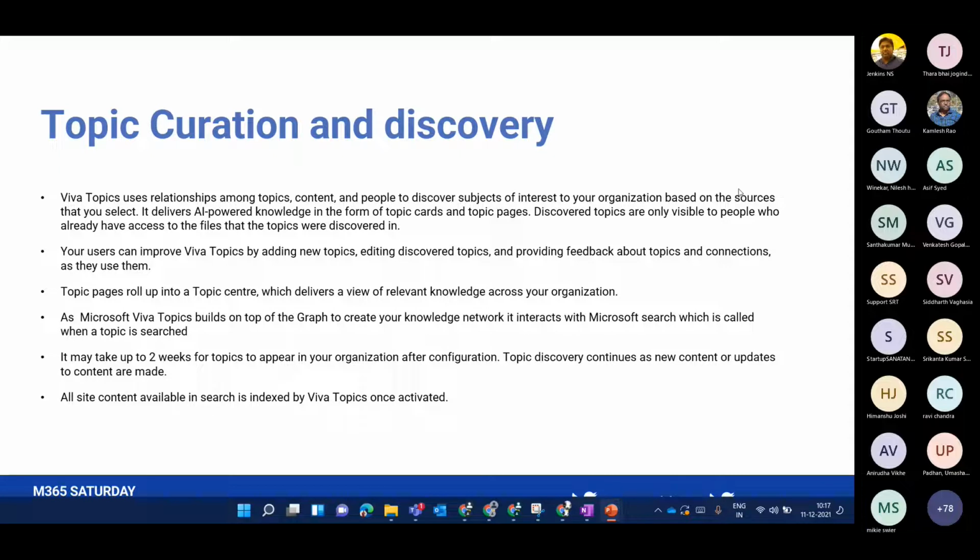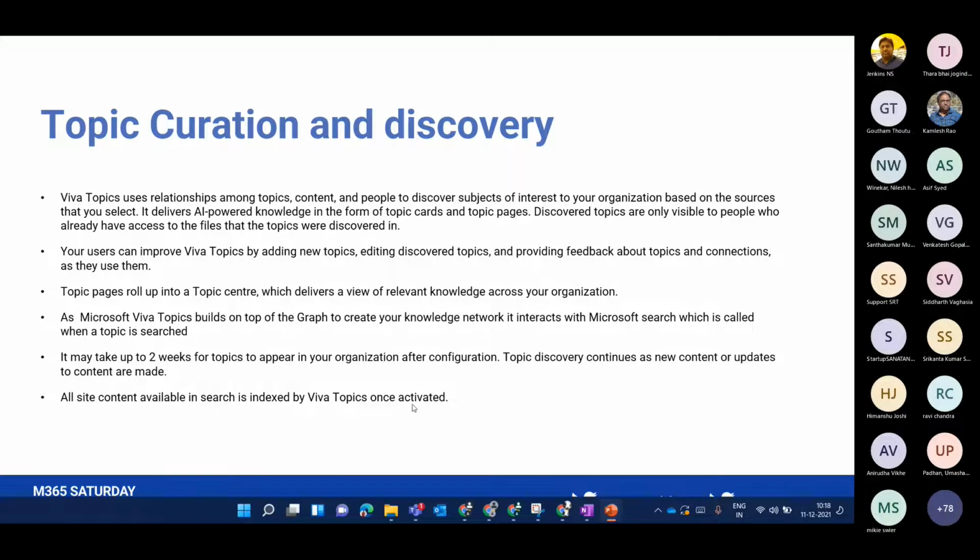And based on these resources, Viva Topics is generated and it delivers AI-powered knowledge in the form of a topic card, which we are discussing. Discovered topics will only be visible to the people who have access to those files and the topics as well. So permissioning is a key role here. Only the correct group of people who have the right permissions will be able to view those topics. Not everyone can view all the topics.